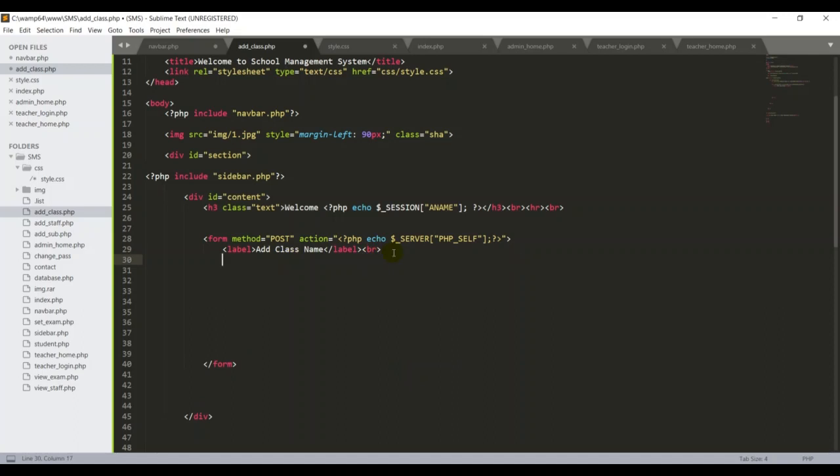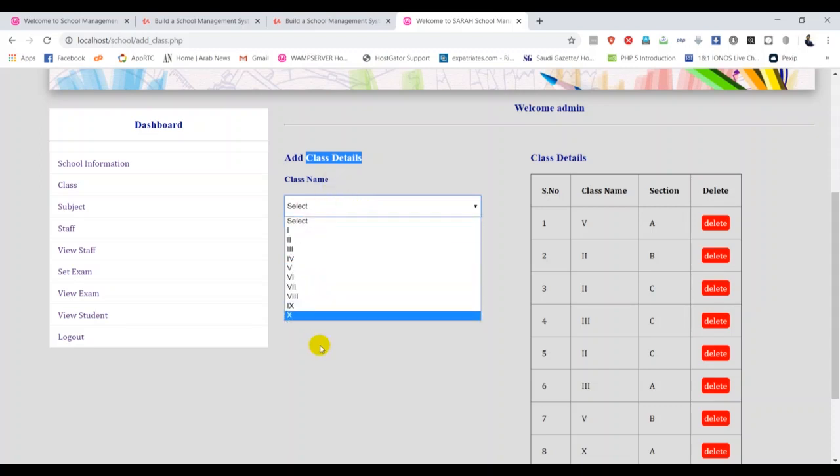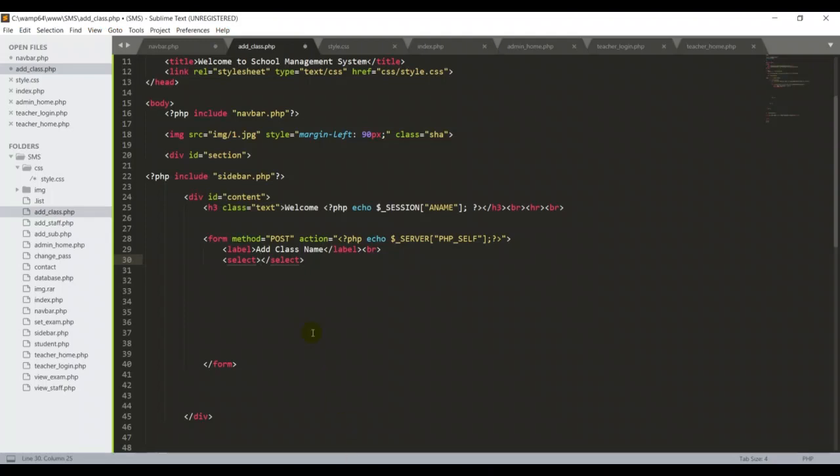Then I can start with the select. Inside the select, the first thing I need is some name and input details, because if I go back here, I can see the drop down menu, guys. I want to add all the class names, and I want to add the sections as well. So I can use that select query in HTML.